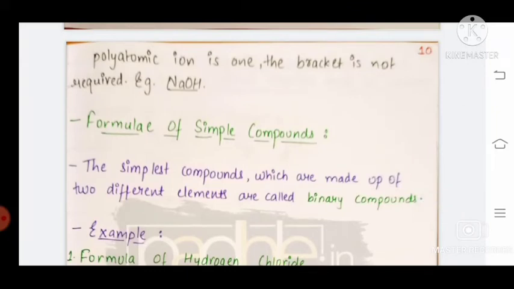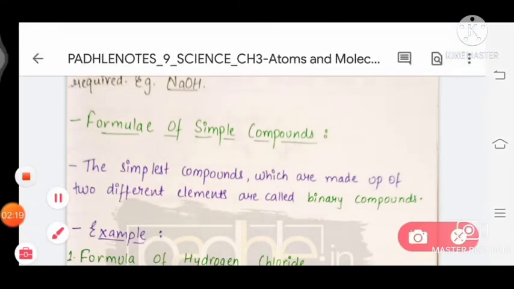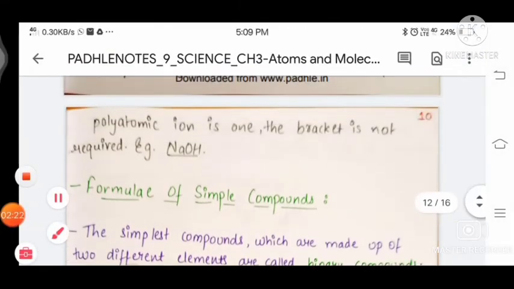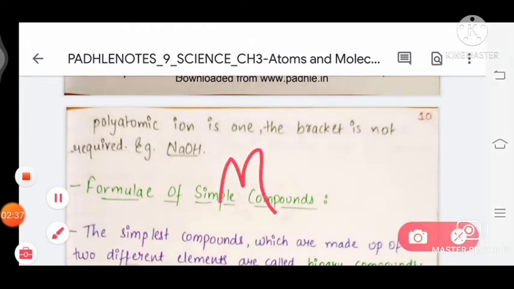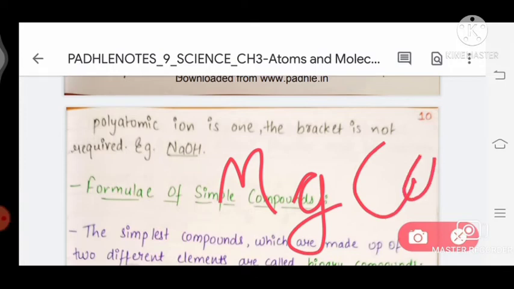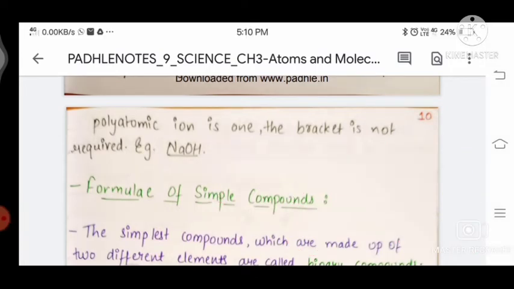For example NaOH. If the number of polyatomic ions is 2, like Mg(OH)2, then the bracket is applied. If there is only 1, then the bracket is not applied.